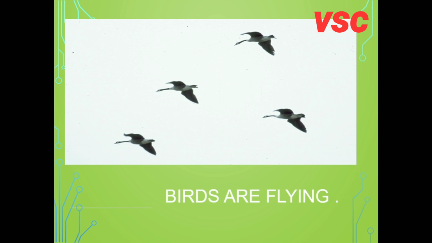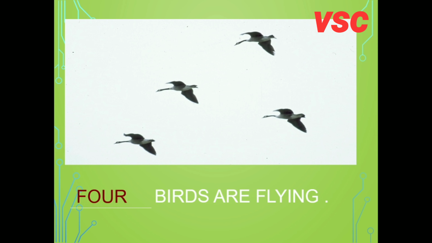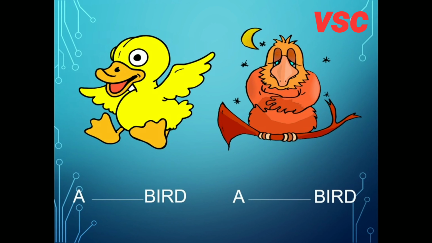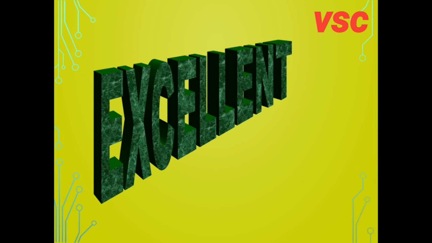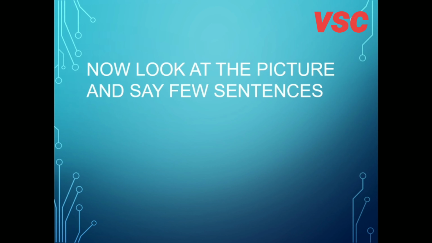Birds are flying. How many birds are flying? 4 birds are flying. This is also a describing word. A bird. There are 2 birds. A happy bird and a sad bird. Both are adjectives. Hope you have given the correct answer. Now look at the picture and say a few sentences.